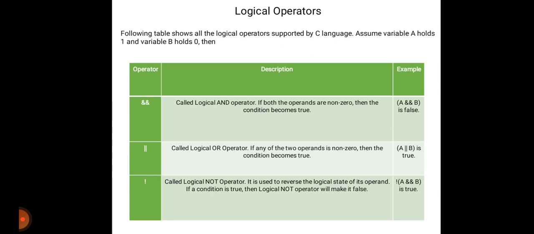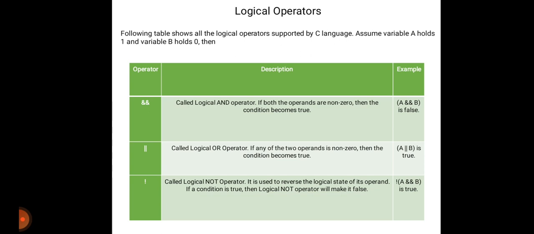If both the operands are non-zero, then the condition becomes true. Here both operands are not non-zero, so it is false, because our value of A is 1 and value of B is 0.